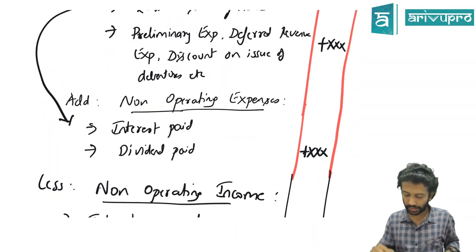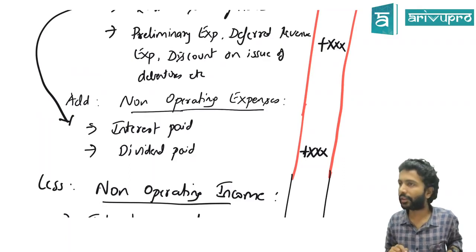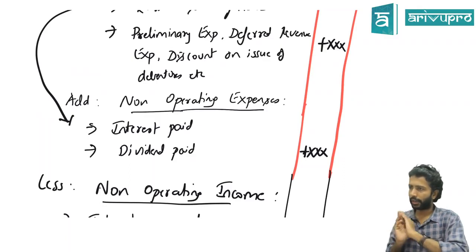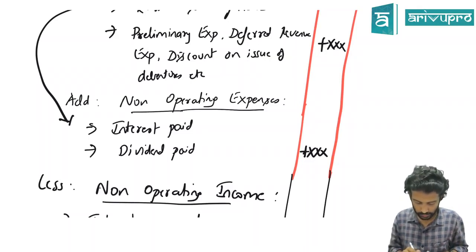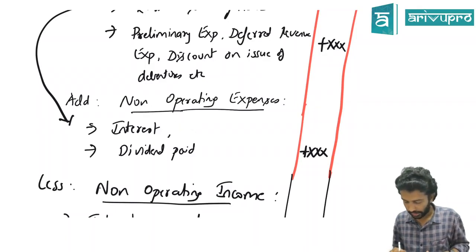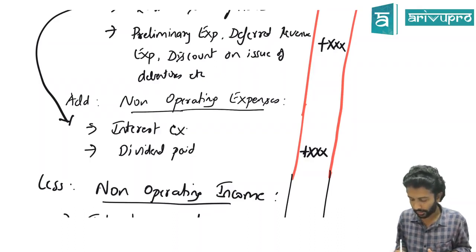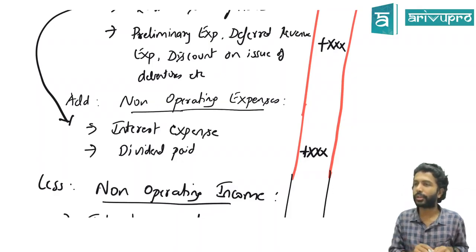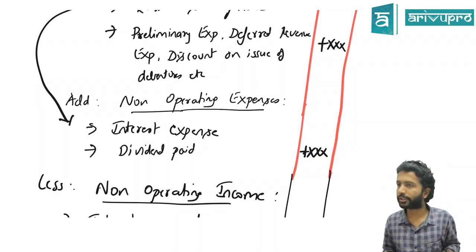Next, what are we adding? Non-operating expenditure. One such example we have given is interest paid. In fact, don't write interest paid. Let's be specific here. You write interest expense. It does make a huge difference. When we come to the problem, we'll understand that. Maybe it's a little early to discuss all that. Instead of interest paid, write interest expense. Don't use the word paid.